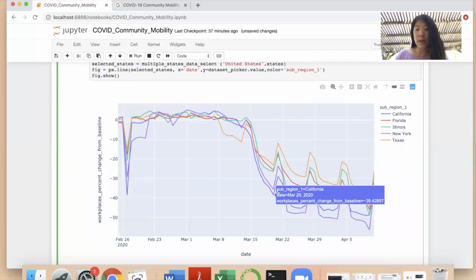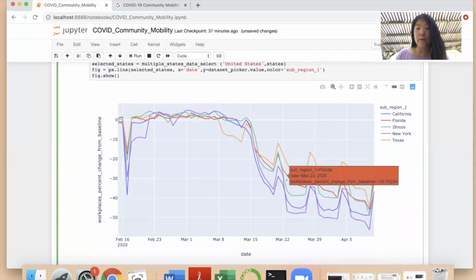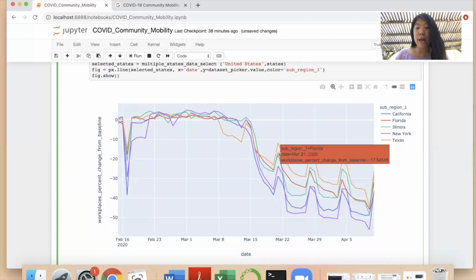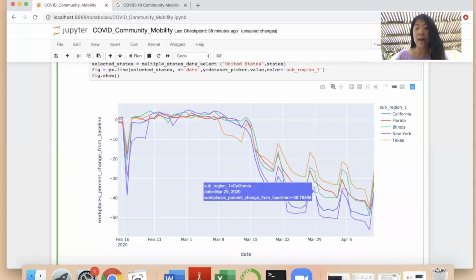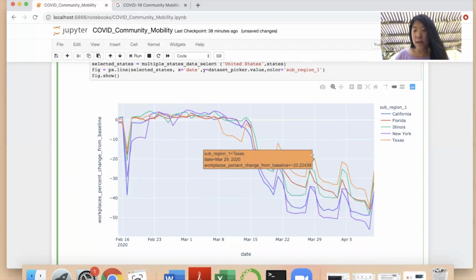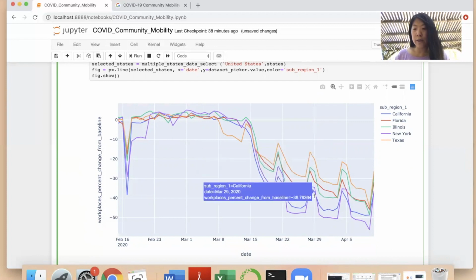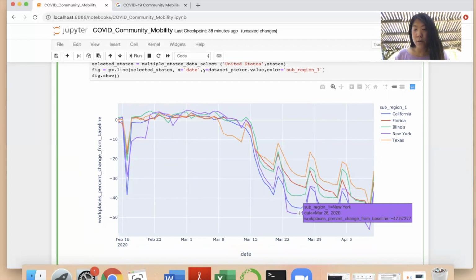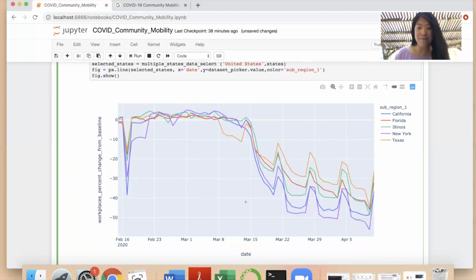Around the end of the week, there are peaks of people going to workplaces. I can also see that overall Texas people go to their workplaces the most compared to the other 4 states, and New York people stay at home most of the time.